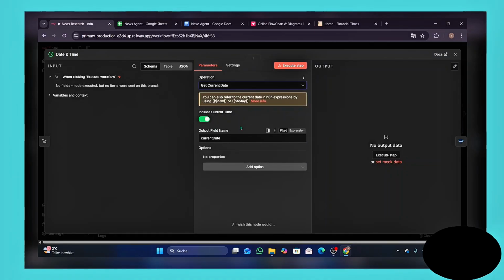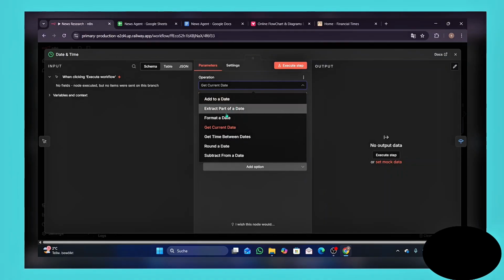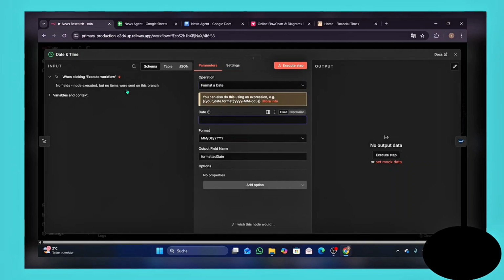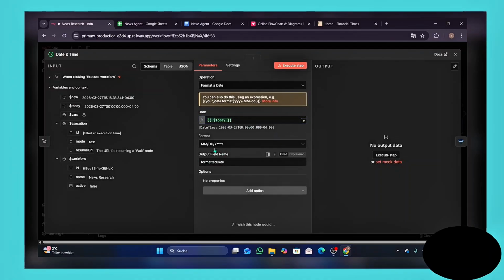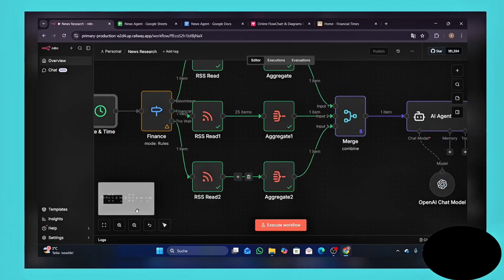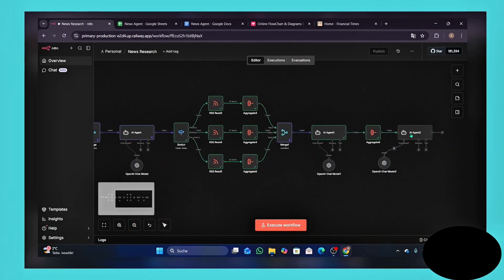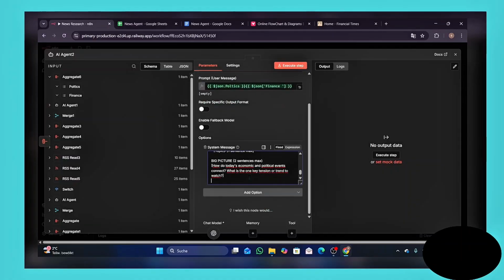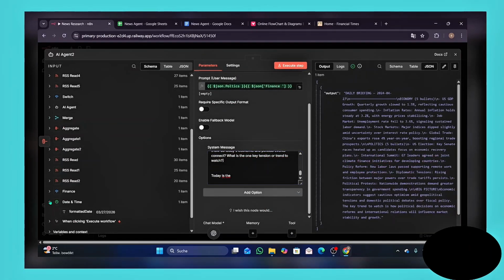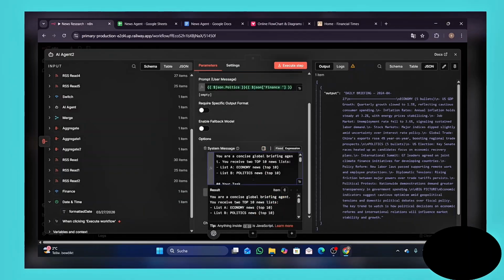Click on this node and go to the options, choose format a date, then paste in the date by just using variables, and just take today. Let's just use this format. Then go ahead and zoom out, go to our last AI agent that we've added, and tell him that today is the, take it and paste it.